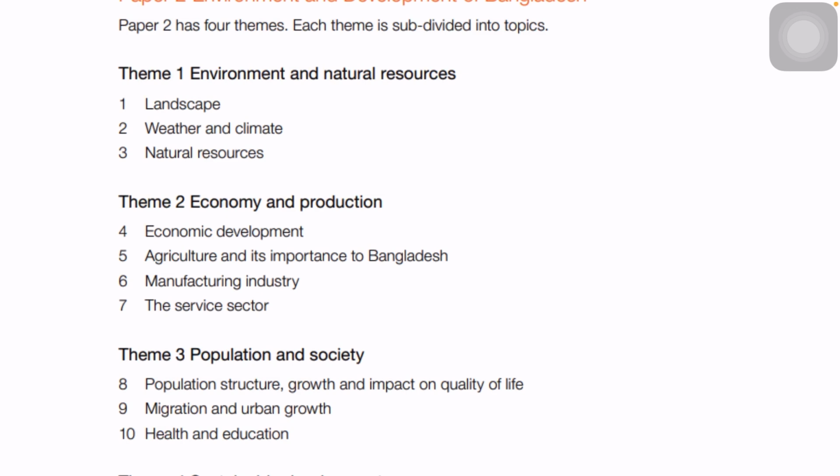For example, zero hunger is a goal which is applicable for African countries, and for Bangladesh, but it's not applicable for Western countries like the UK, USA, Australia. No, it is applicable for certain countries.